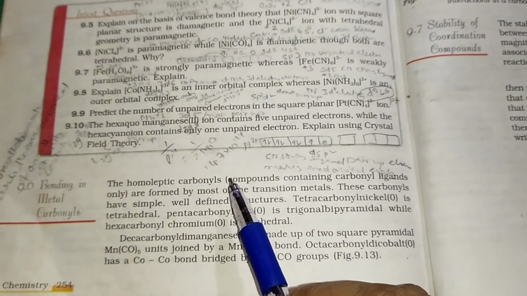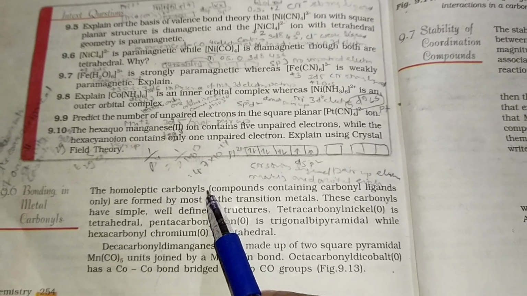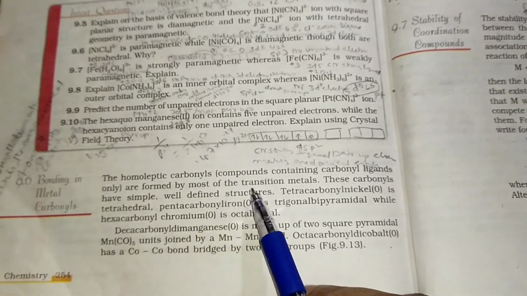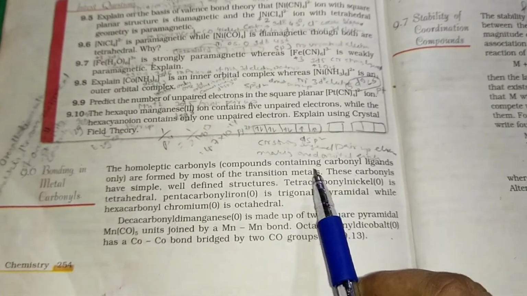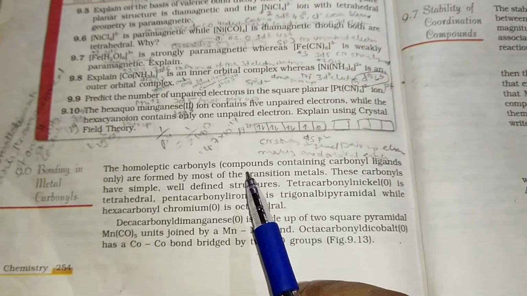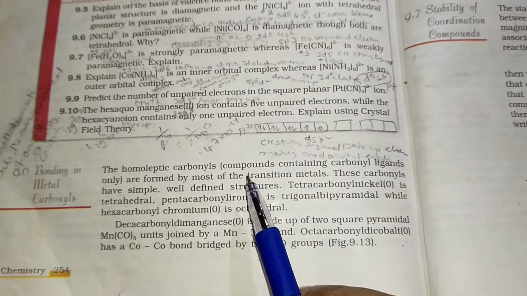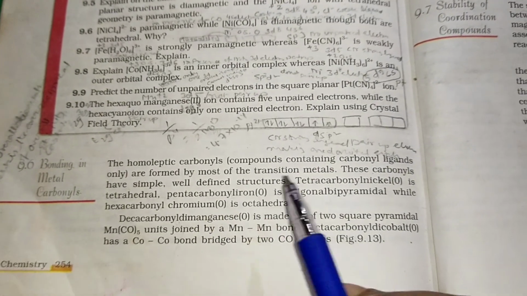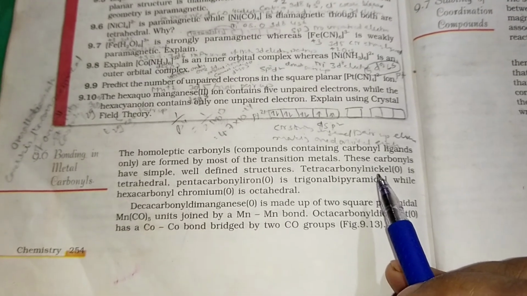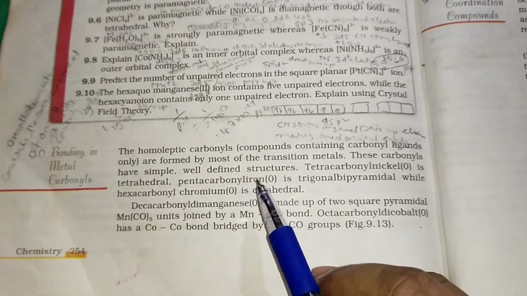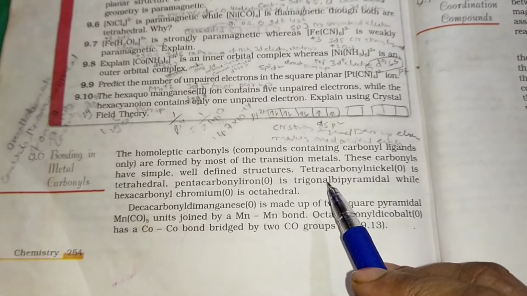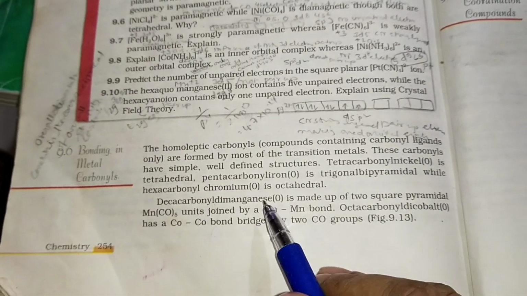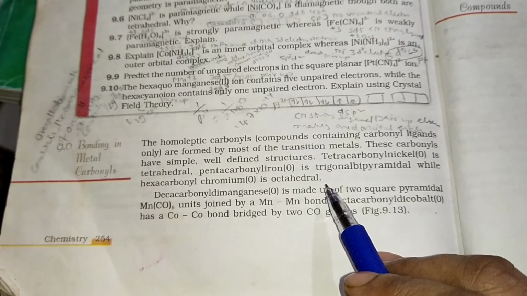Here the homoleptic carbonyls, meaning compounds containing only carbonyl ligand, are formed by most of the transition metals. Carbonyl is a common ligand among the transition metals. These carbonyls have simple, well-defined structures. Tetracarbonyl nickel is a tetrahedral structure. Pentacarbonyl nickel is a trigonal bipyramidal structure, while hexacarbonyl chromium is an octahedral structure.